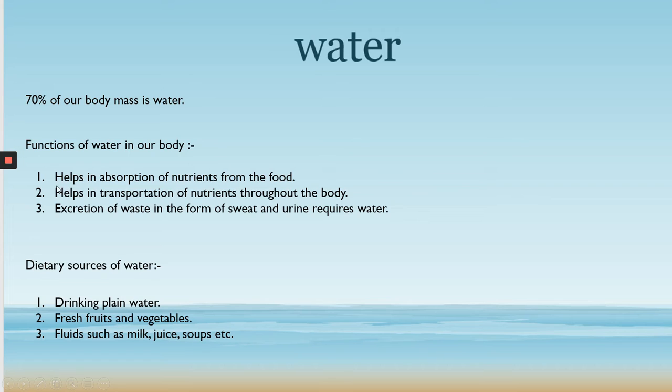The second function of water is that it helps in transportation of nutrients throughout the body. The water we drink is absorbed by the intestine and is circulated throughout the body in the form of body fluids like blood. Another important function of water is that it helps in excretion. Excretion is taking out the waste from our body, and how does it happen? It happens in the form of sweat and urine.